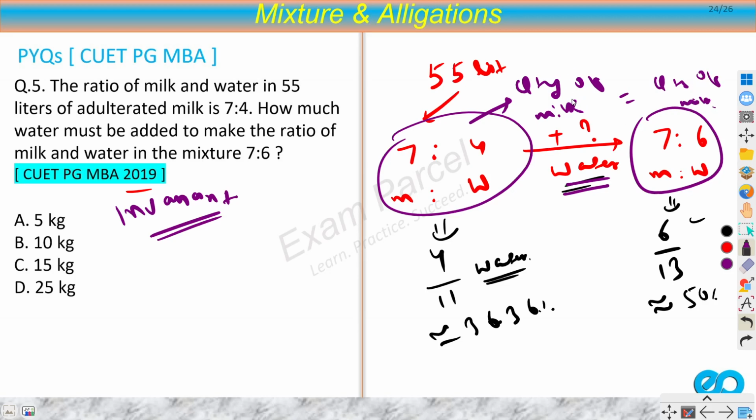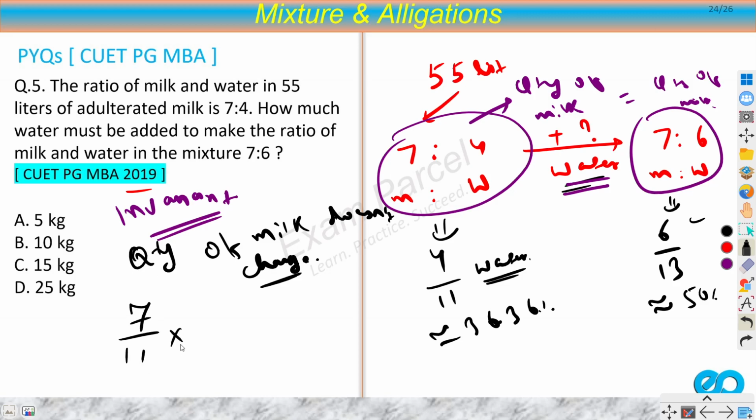So quantity of milk in the initial mixture will be equal to quantity of milk in the final mixture, because I'm not doing anything with my milk portion. I'm simply adding water. So it means that the quantity of milk doesn't change, and that is the invariant portion. So quantity of milk is 7 by 11 into 55 kilograms, equal to quantity of milk in the final mixture. Quantity of milk in the final mixture would be 7 by 13 into.